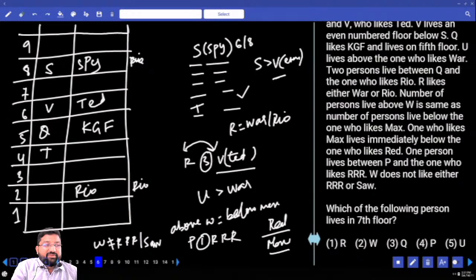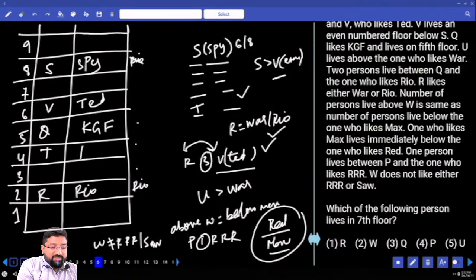How many people between V and R? 3 people. Is it a possibility above V? No. It should be below. 1, 2, 3. This is R. As discussed earlier, what did I say? R is either Var or Rio. Any problem? No problem. All these 3 are done. Now I am going with Red and Max. Red and Max are immediate neighbors, living on immediate floors. How many possibilities? Only one possible. This is Red and this is Max.